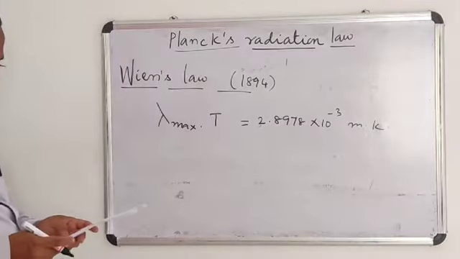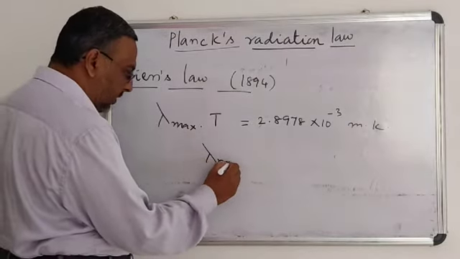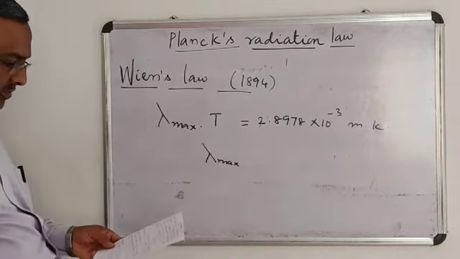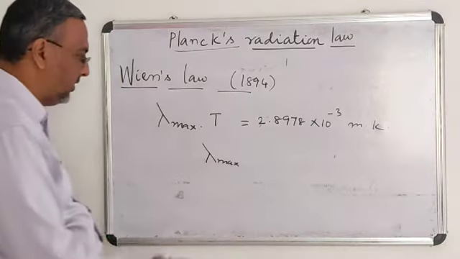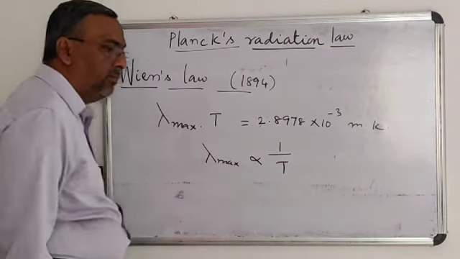Okay, and he says the wavelength of maximum intensity is inversely proportional to absolute temperature.